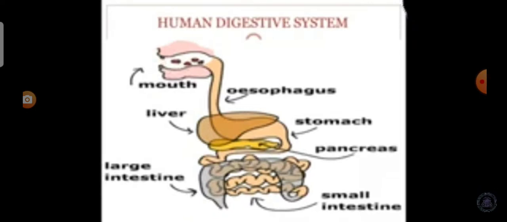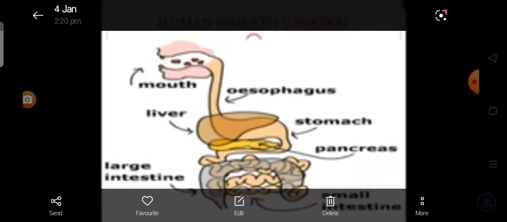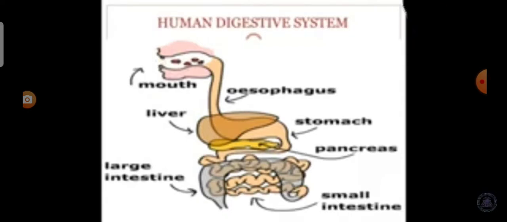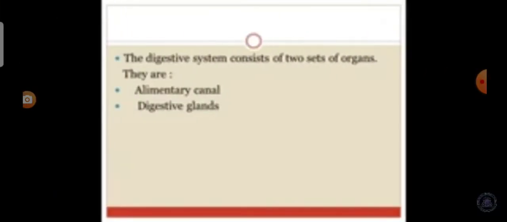The process of nutrition begins with the intake of food, that is called ingestion, and the breakdown of large complex insoluble food molecules into small, simpler soluble and diffusible particles by the action of digestive enzymes is called digestion. Parts of the body concerned with the digestion of food form the digestive system. The digestive system consists of two sets of organs, that are alimentary canal and digestive glands. Alimentary canal is a passage starting from the mouth and ending with the anus.